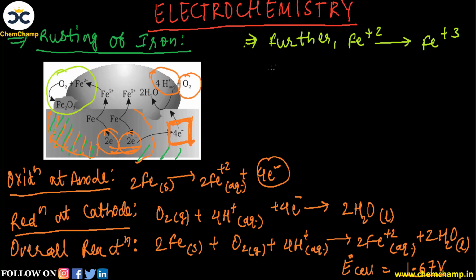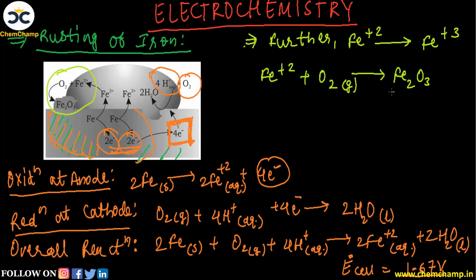So here we can say that Fe plus 2 when it is combined with oxygen gaseous state, it will produce Fe2O3. Here you can balance it by taking sufficient oxygen, and so here we can write the reaction: Fe plus 2 when combines with oxygen O2 molecule, it will produce Fe2O3. So here you can balance this reaction by providing sufficient oxygen and Fe ion. Okay, so you will balance it, so that will give you ferric oxide. So this is the overall thing in which the corrosion process can be seen.